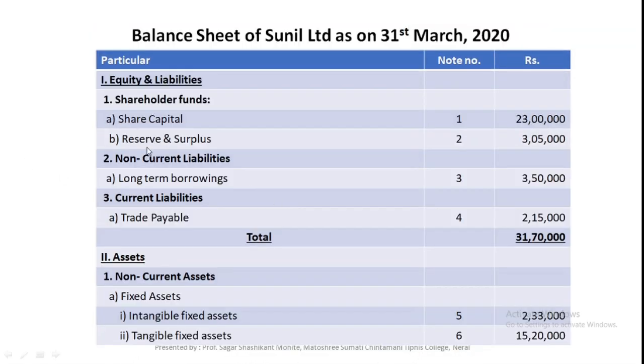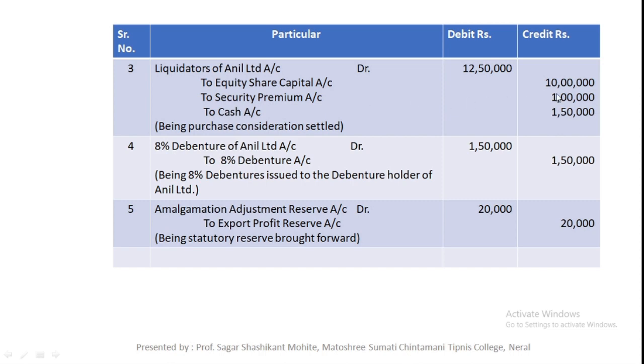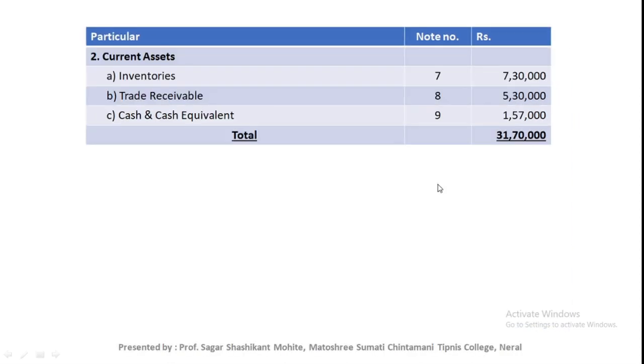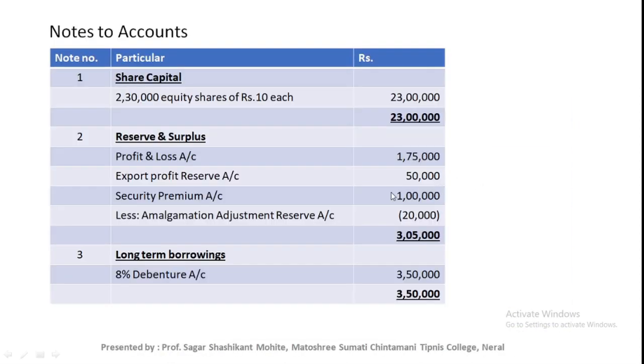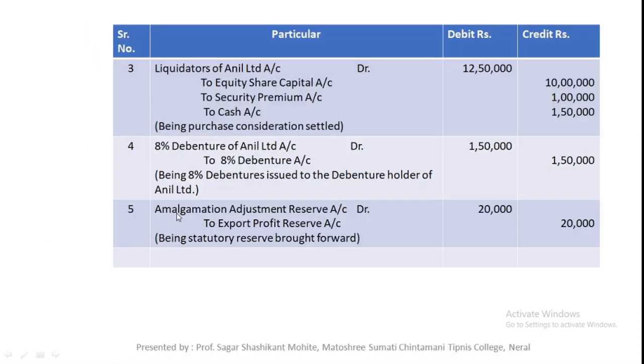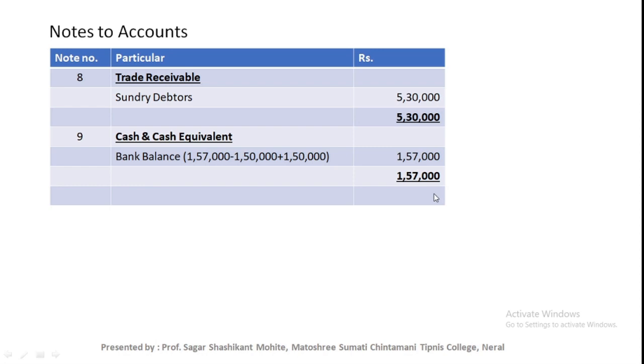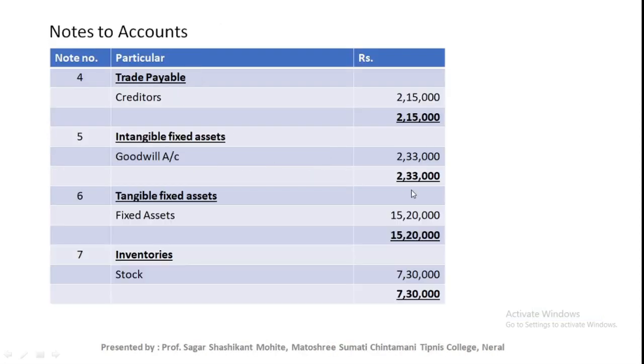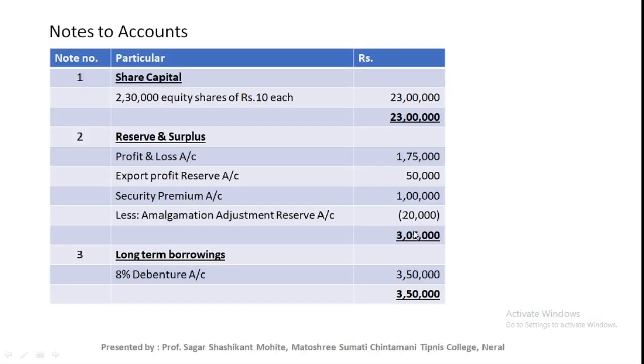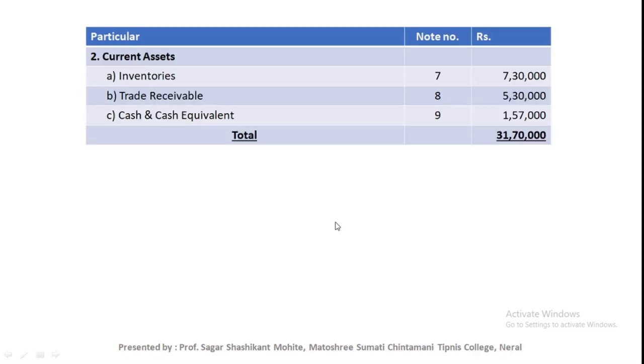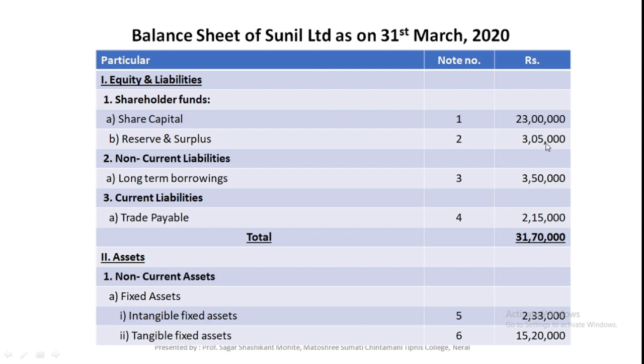Security premium. In this journal entry there is one reserve, security premium, 1 lakh rupees. So 1 lakh rupees reserve, security premium, less amalgamation adjustment reserve account. This amalgamation adjustment reserve account we need to deduct from the reserve and surplus, 20,000. So reserve and surplus is now 3,05,000. Just mention it in the reserve and surplus in the balance sheet, 3,05,000.